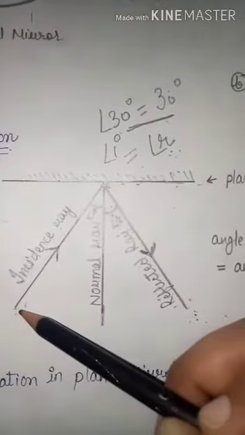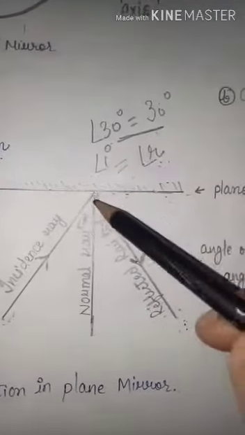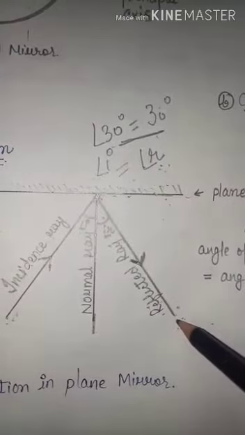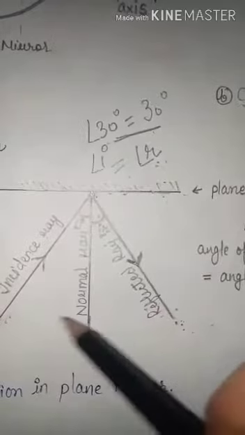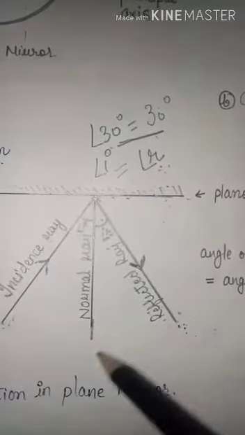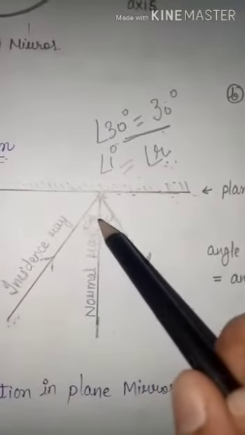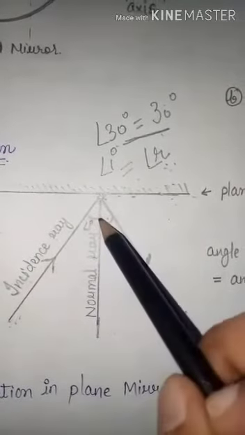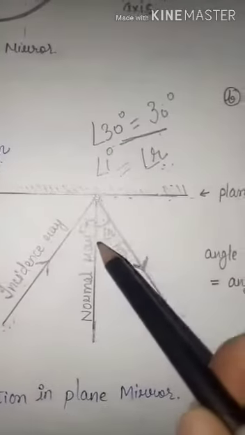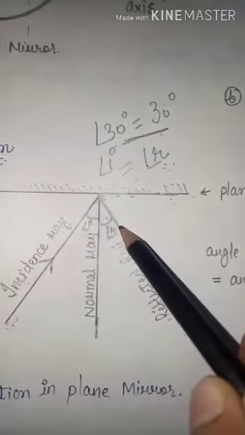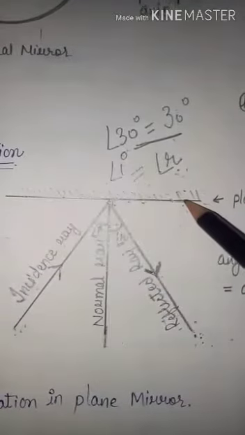The incident ray falls on the plane and is reflected as a reflected ray, and the line between the incident ray and reflected ray is known as the normal ray. The angle formed by the incident ray is known as angle of incidence, and the angle formed by the reflected ray is known as angle of reflection. The surface is polished.